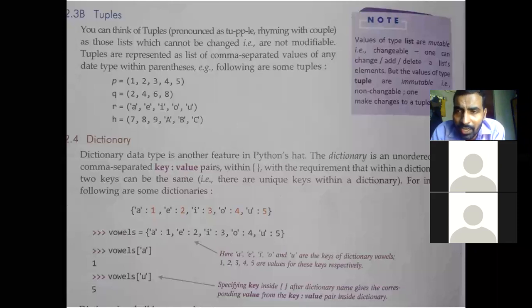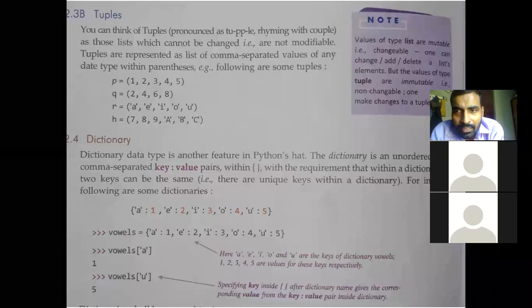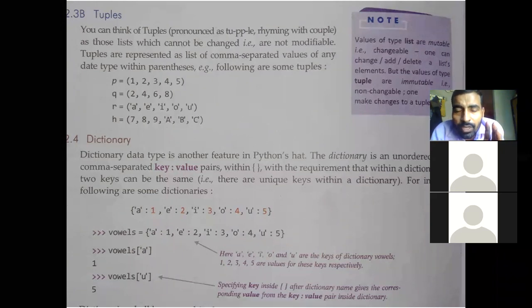Here the key stores the value. Like in list and tuple, we have the value according to the sequence, according to the position: 0 position, 1 position, 2nd position, 3rd position. But in a dictionary, we have the value according to the keys. In a dictionary, we first define the key, then for that key, we define the value. So that's why it is called a key value pair. Kindly see what the dictionary data type in Python is.